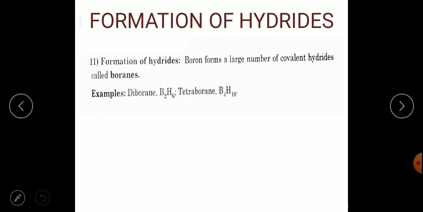Formation of hydrides. Boron forms a large number of covalent hydrides, and usually these are called boranes. Diborane and tetraborane are examples of hydride formation, and boron can easily form covalent compounds. These are called covalent hydrides. When boron reacts with hydrogen, it forms boranes. Diborane and tetraborane are some examples.